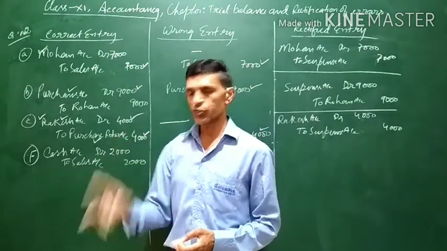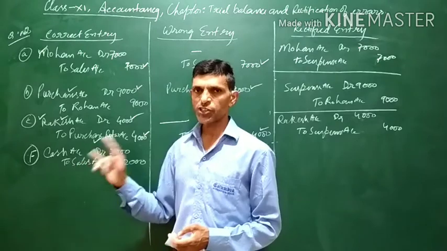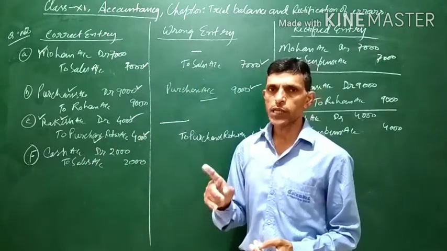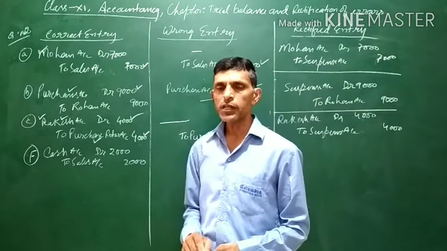Secondly, you are selling goods. Sale is the income. If you sell goods, it is the income. And the rule for income and gain is credit. That is why sales is to be credited.